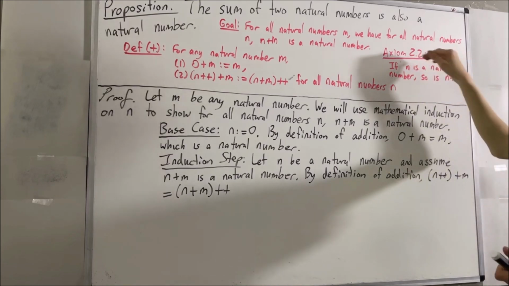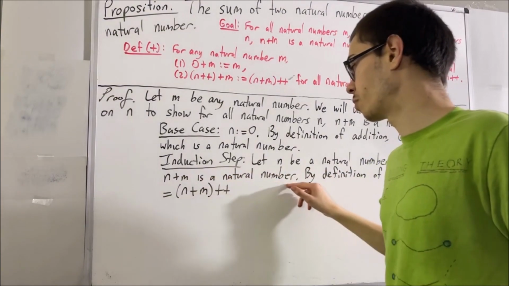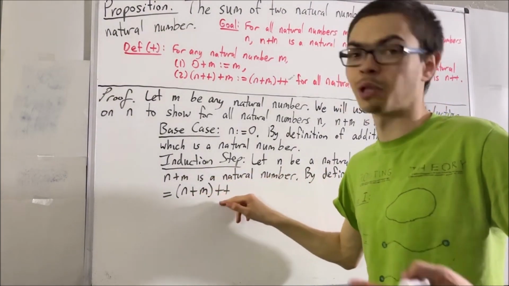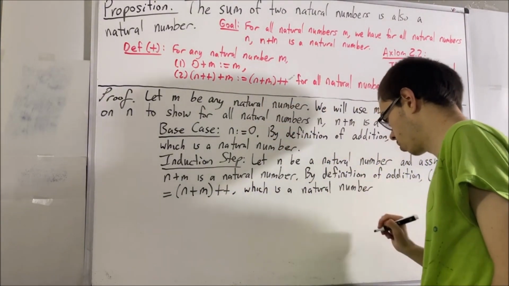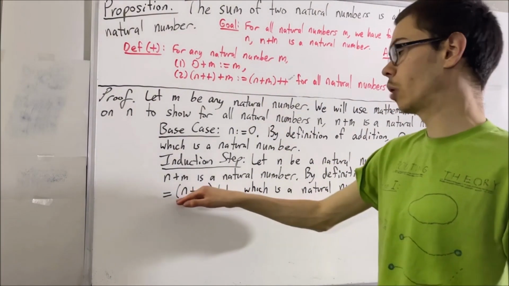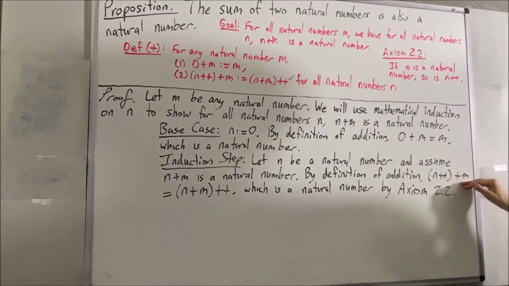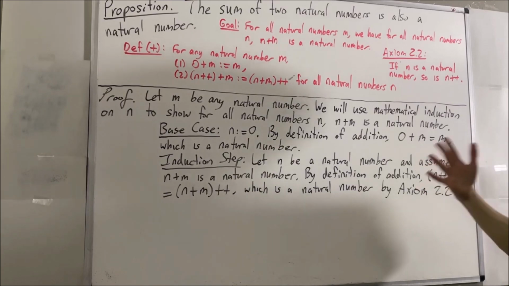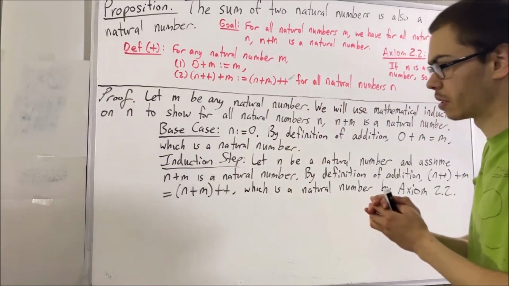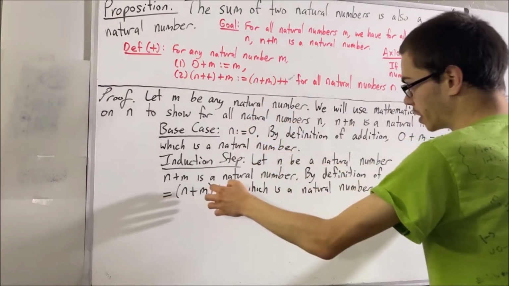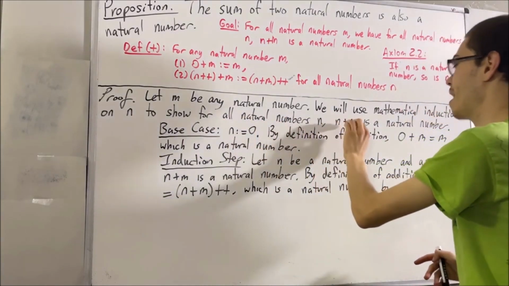So applying this axiom into our proof, since n plus m is a natural number, it follows that (n plus m)++ is also a natural number. So (n plus m)++ is a natural number, which means n++ plus m is also a natural number. And that's exactly what we wanted to prove in the induction step. So this completes the induction step. So we completed all parts of the induction, which means we have successfully shown that for all natural numbers n, n plus m is a natural number.